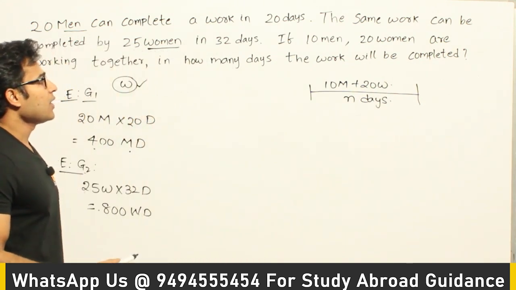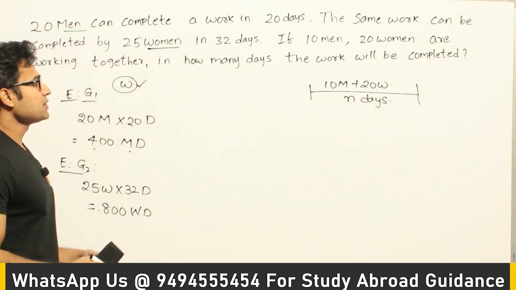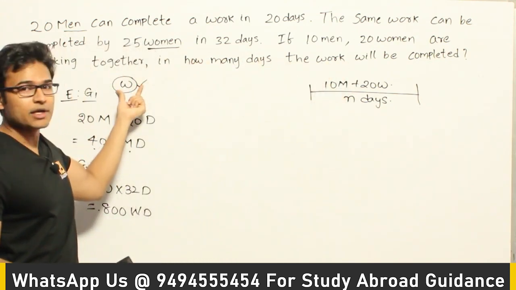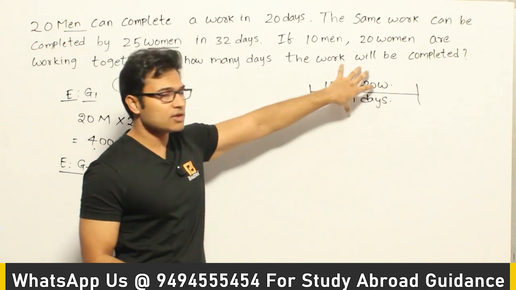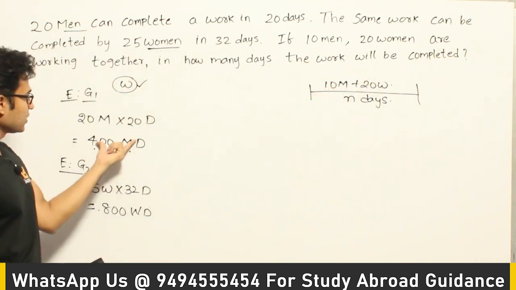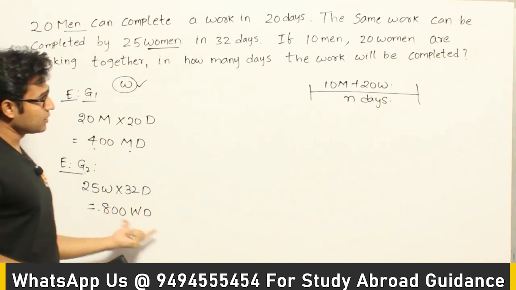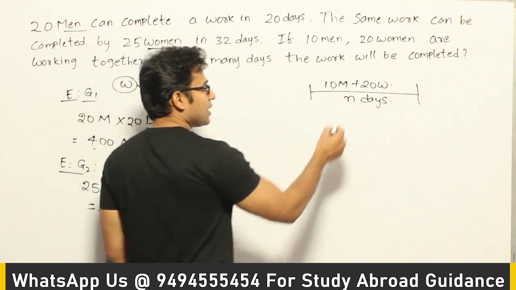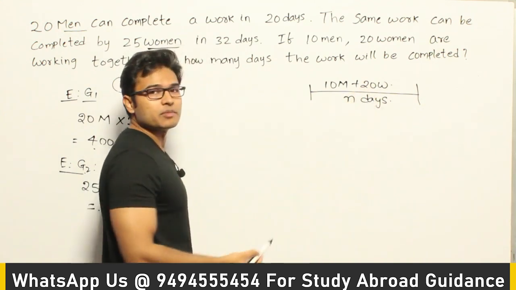Now even in this case the same work has to be done. Therefore whatever effort is given by this group should be equal to these two. This one is equal to this one and this one is equal to this one. So what I mean to say is, see this, what is the effort given by this group of people?